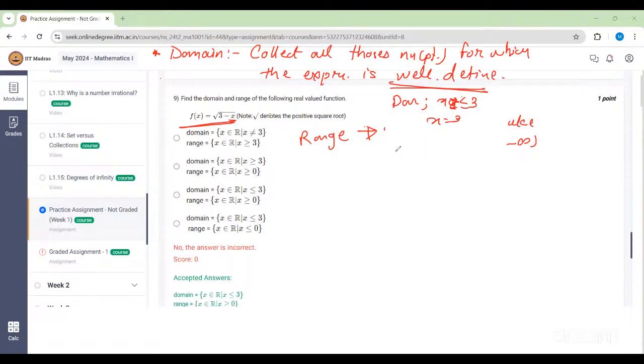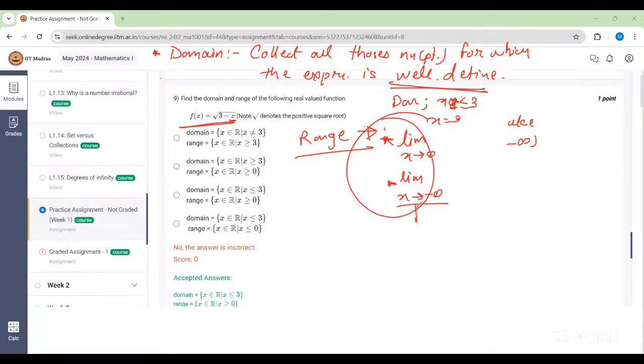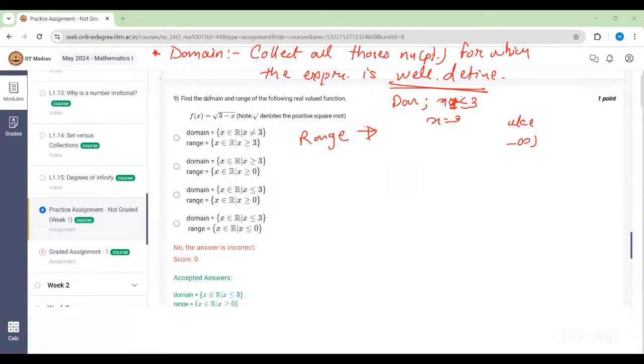There is one very legit way, which is to find out the limit of the function. Since you guys are not familiar with limits, what we do for range is this: we'll find the limit as x goes to infinity, and the limit as x goes to minus infinity. Whatever domain points you have, these limits actually tell us about the range of the function. Since we haven't gone through the concept of limits, we just go via the graph.